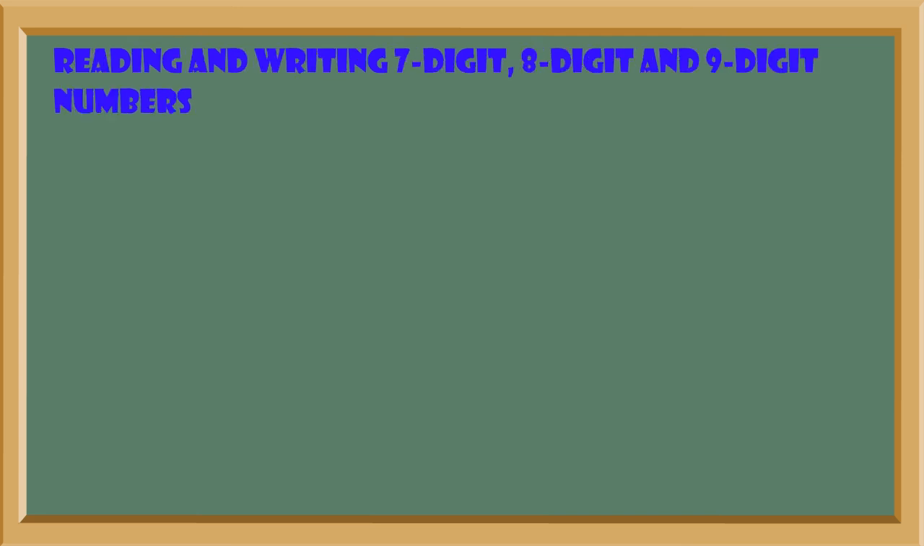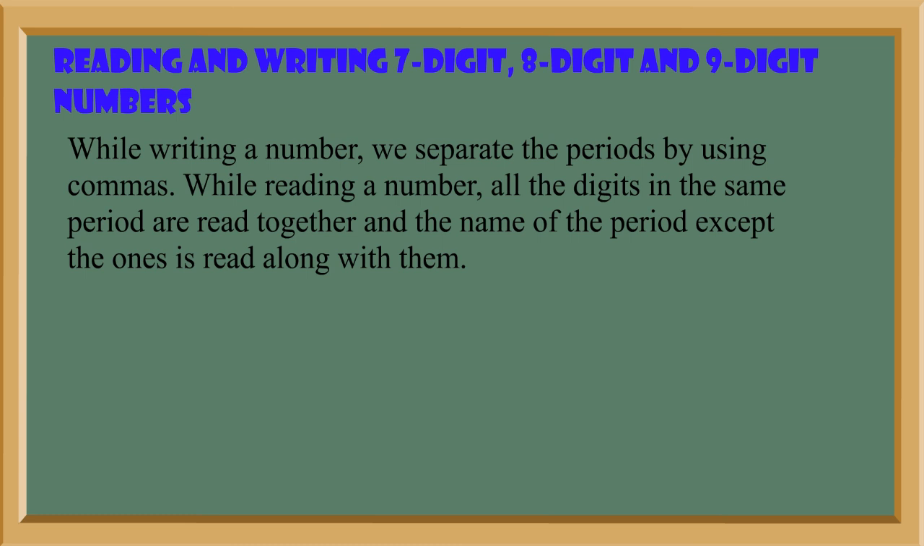Reading and writing 7-digit, 8-digit and 9-digit numbers. While writing a number, we separate the periods by using commas. While reading a number, all the digits in the same period are read together and the name of the period, except the ones, is read along with them. Example, read and write the numbers.